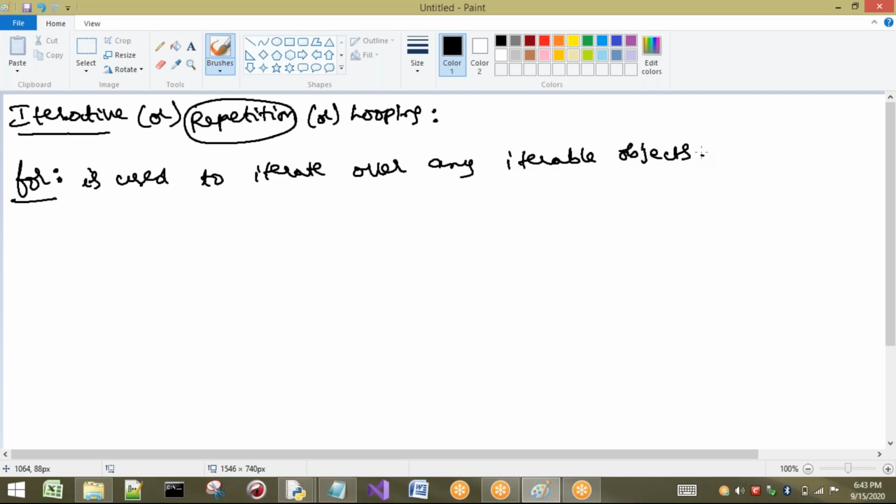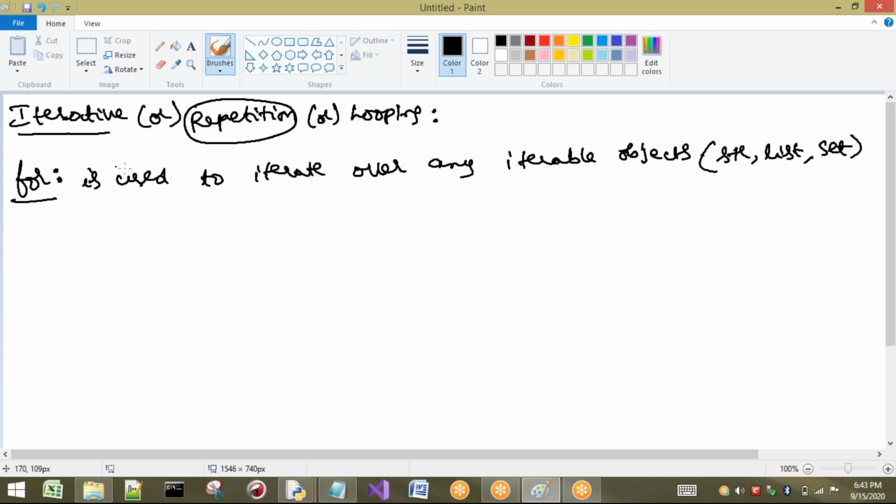What is meant by an iterable object? Just a small piece of information: a string, a list, a group of values, those are called iterable. For is used to iterate over iterable objects like string, list, set, and so on. Many other things are there, but just for example I have taken string, list, set here.